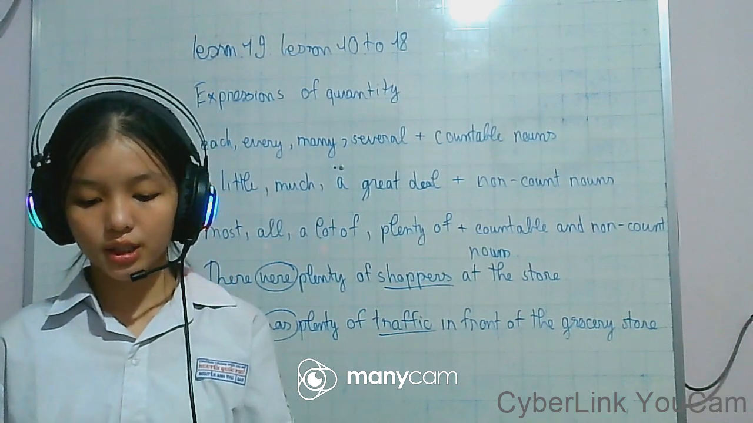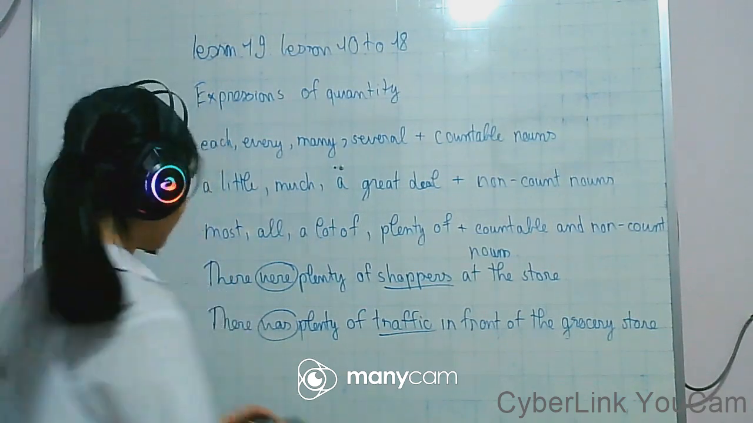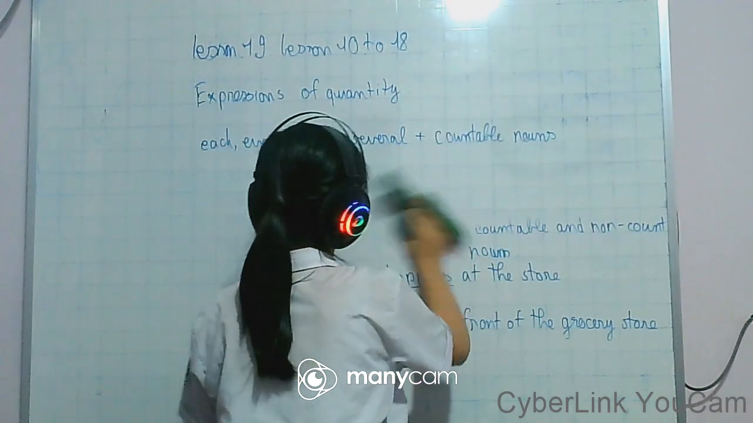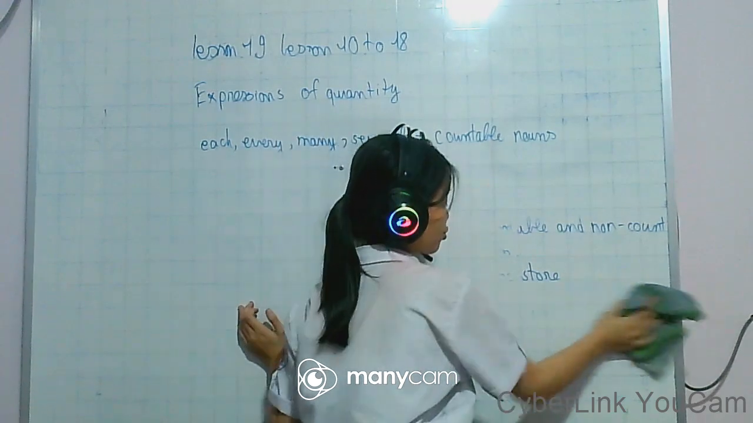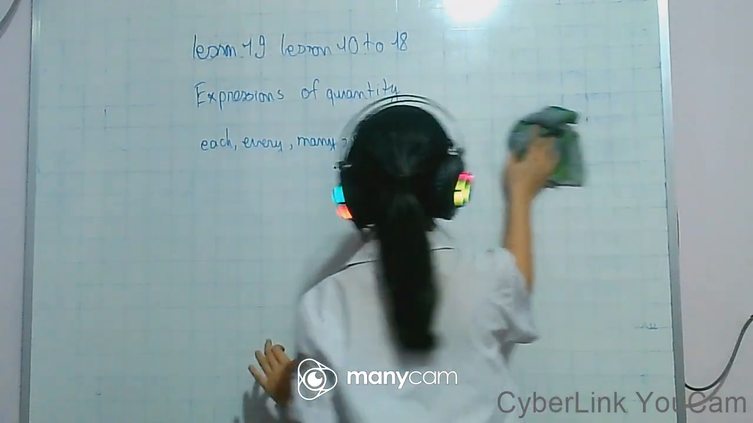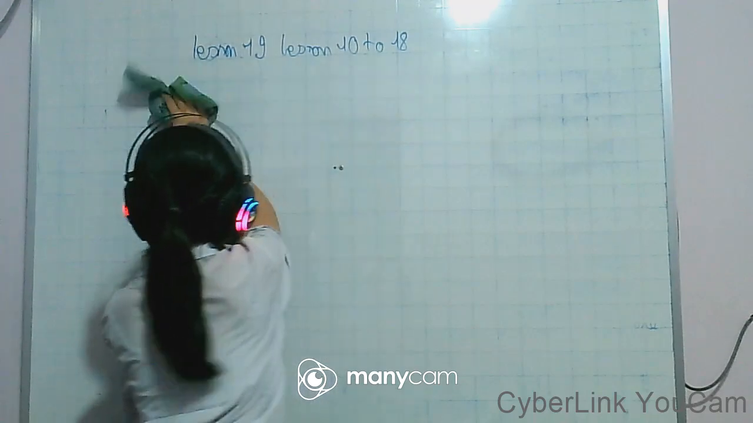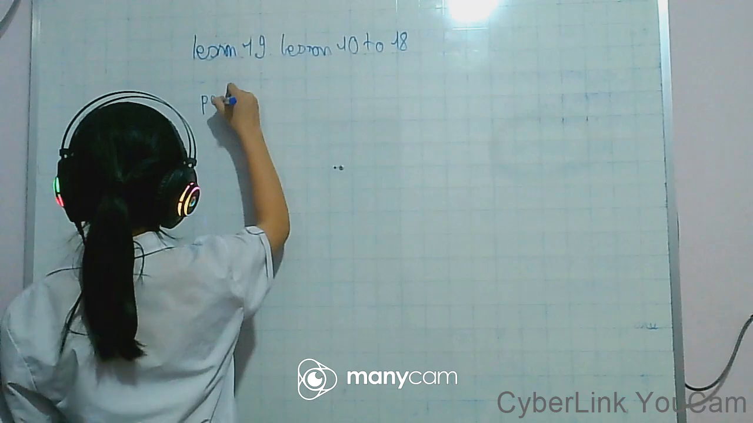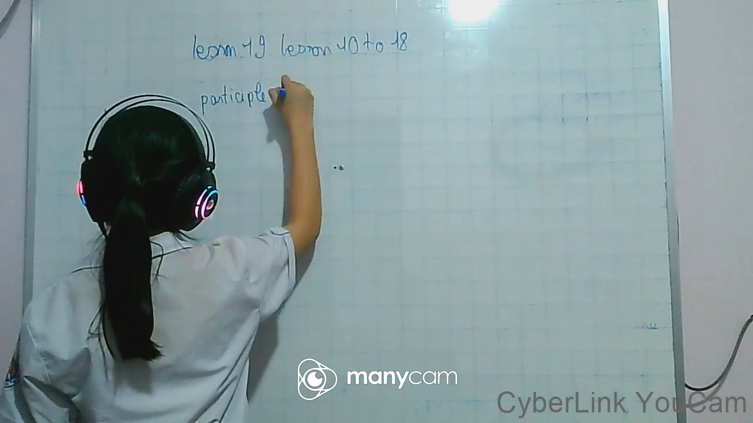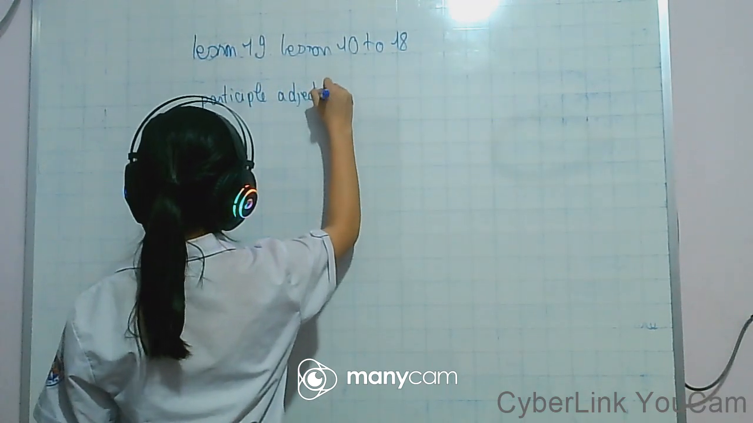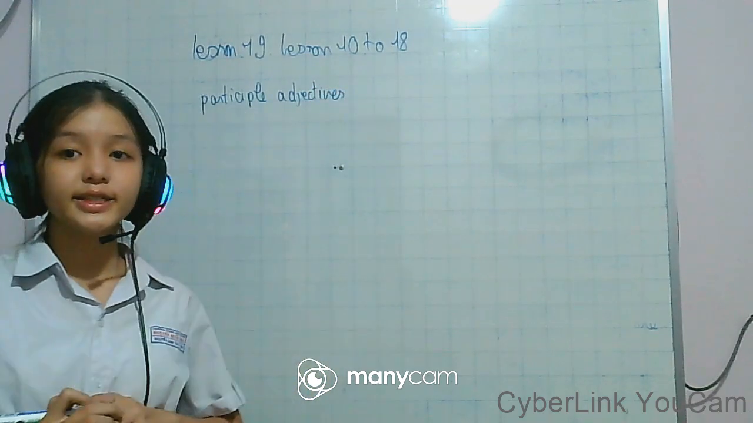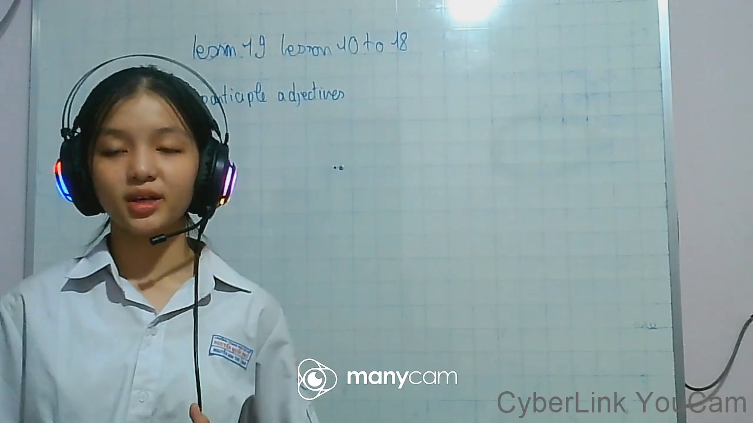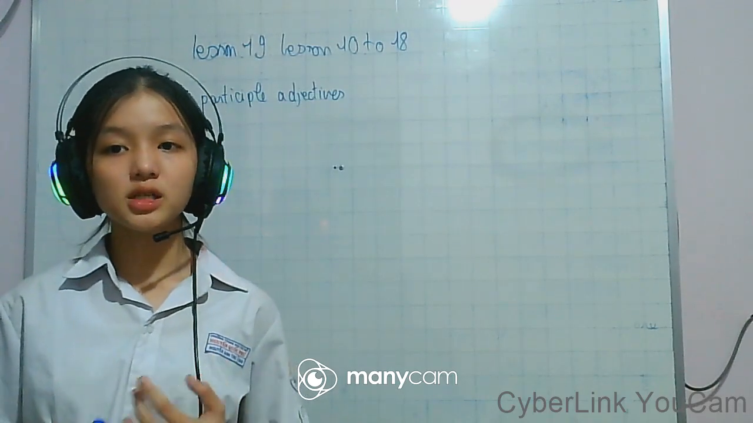Now we will look at participle adjectives. I am clearing the board now. There are some things I need to clear. Now write participle adjectives. Let's see some examples and then I will give you the review of participle adjectives.